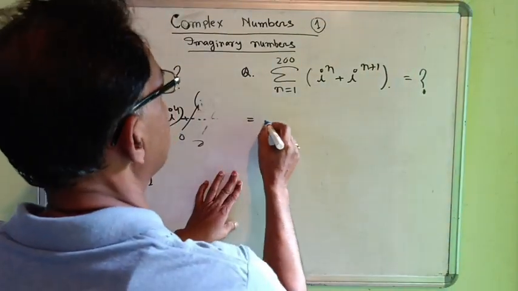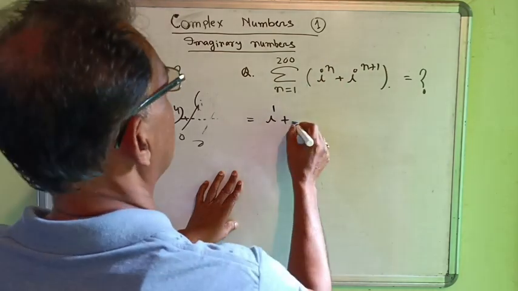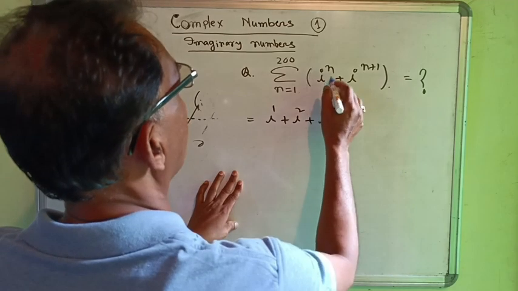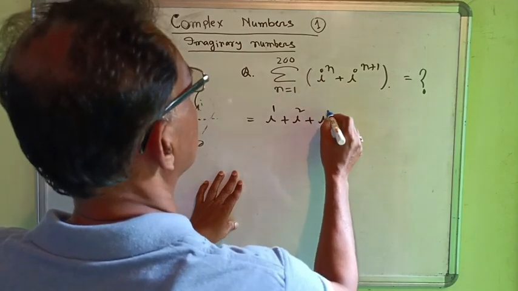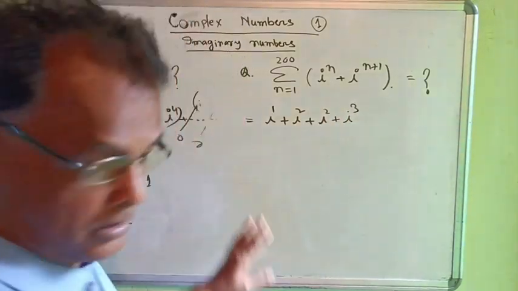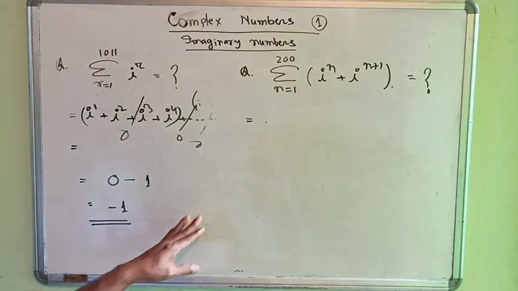We get i to the power 1 plus i to the power 2 plus i to the power 3, or in another way we can write this also.